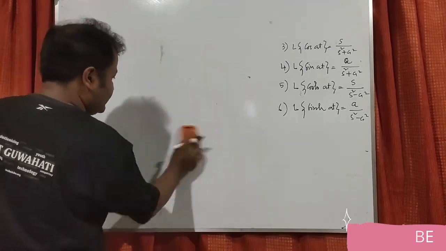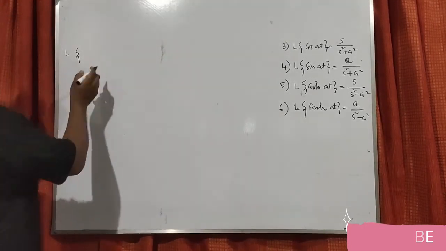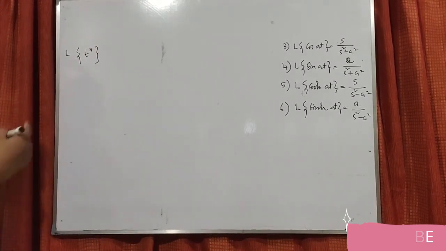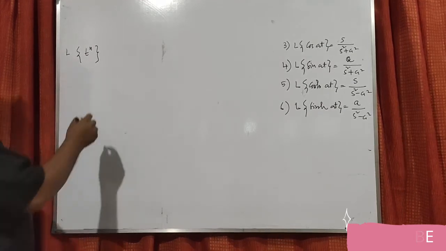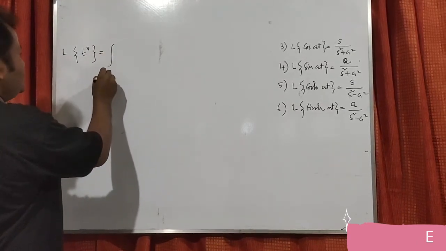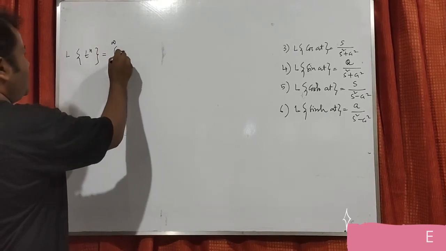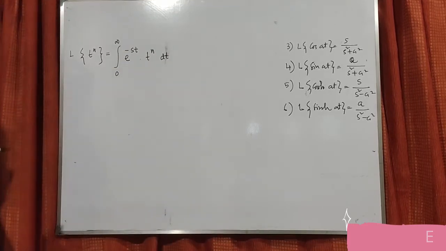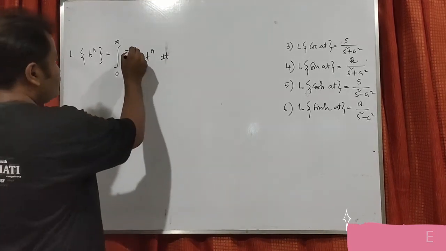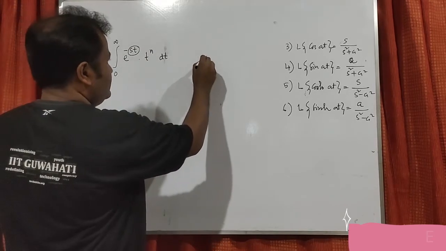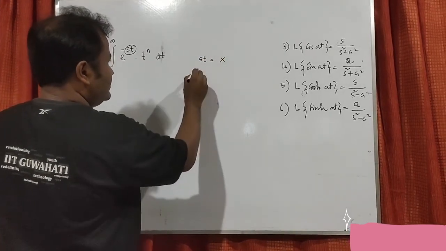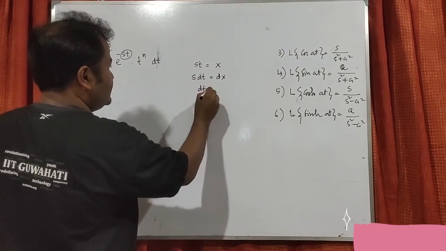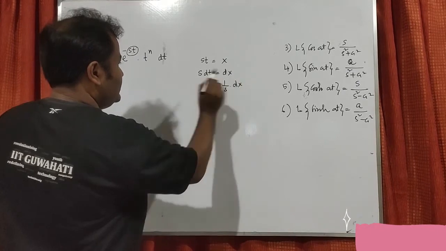Now the last derivation I try to do is L of t power n. That is a polynomial function. What will be the Laplace transform of this polynomial function? If I go for this, it will be integral 0 to infinity e power minus st into t power n dt. Now what to do? If I take st as x, then s dt equals dx. So dt is basically 1 by s dx.